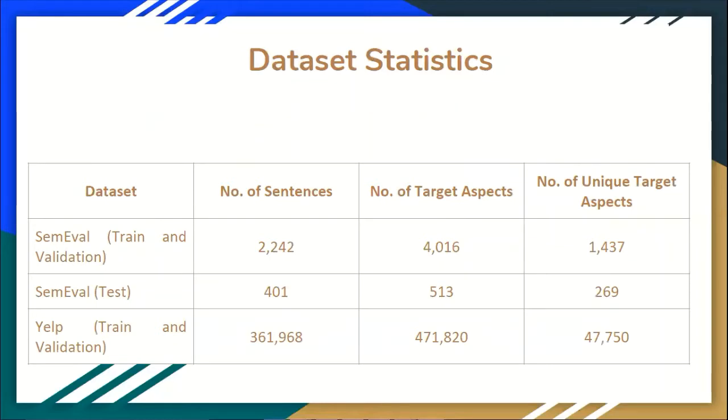So the dataset statistics. In order to train the aspect term extractor and the aspect polarity classifier, we use the SemEval dataset, and the number of sentences in the training set was 2,243, the total number of target aspects was 4,016, and the total number of unique target aspects was 1,437. And using the trained model, we were able to annotate the Yelp dataset. In total, we annotated 361,968 sentences, which had a total of 471,820 aspect terms, and they had 47,750 unique aspects.